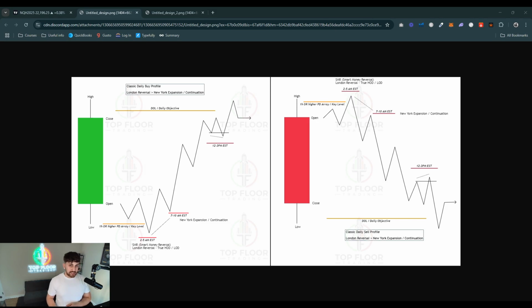Now, if the Asia session is tapping into a 1 hour or higher PD array to sponsor the move going into London and New York, then you can expect it to expand. Usually if you get the Asia session tap into a 1 hour or higher PD array or key level, you will see a pretty violent move in London and New York. Those are really big expansion days, especially if that true low of day or high of day comes in during the Asia session. It's going to be a pretty big day.